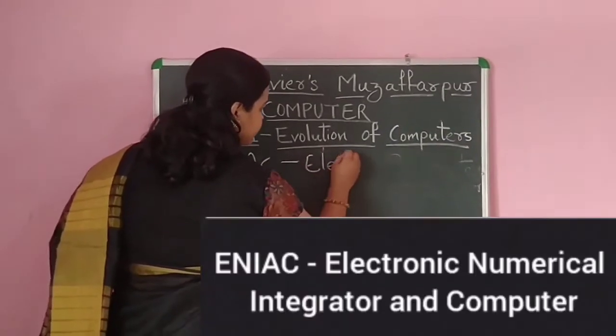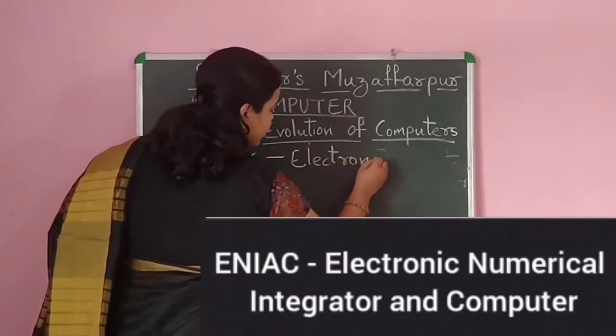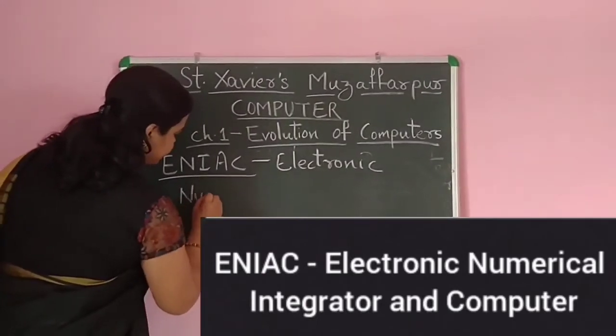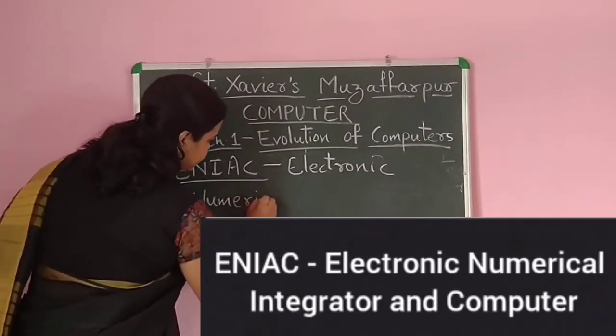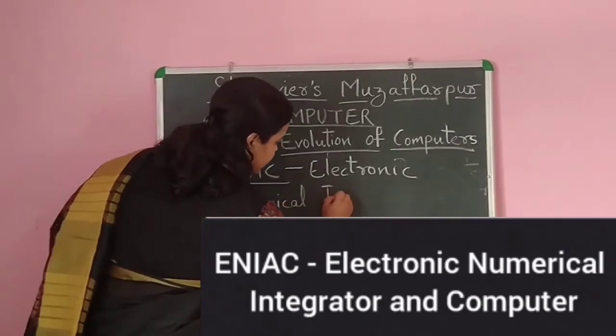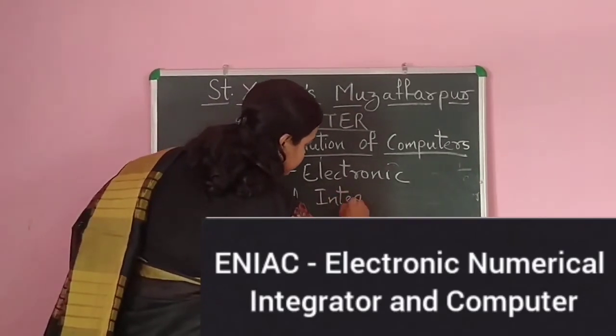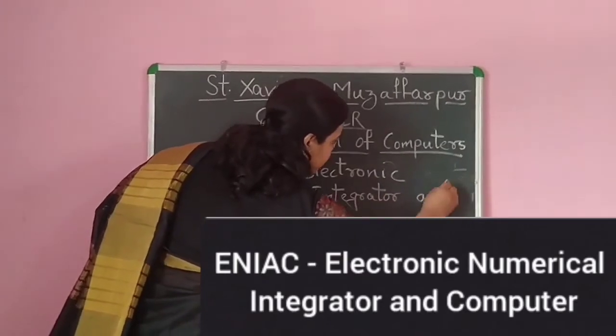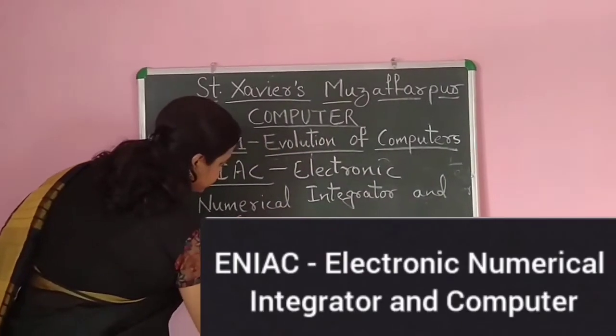Electronic Numerical Integrator and Computer.